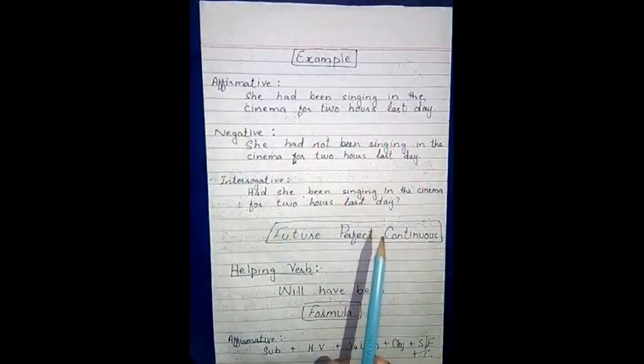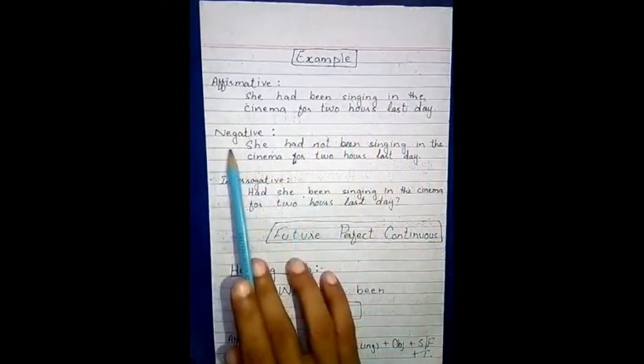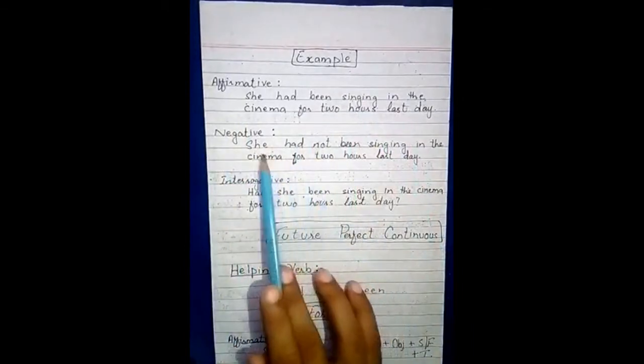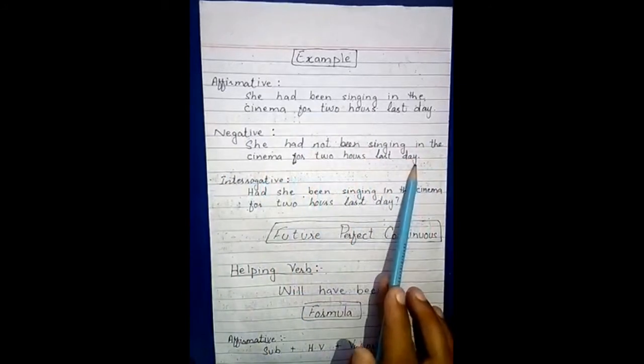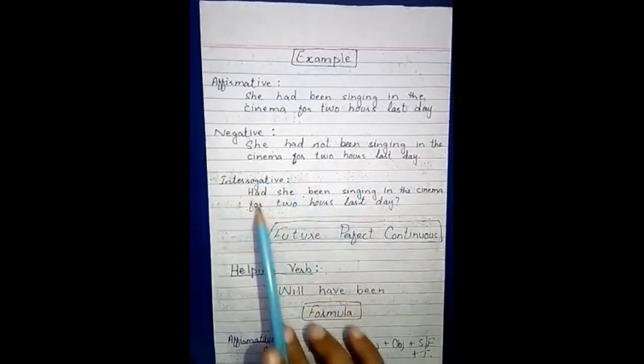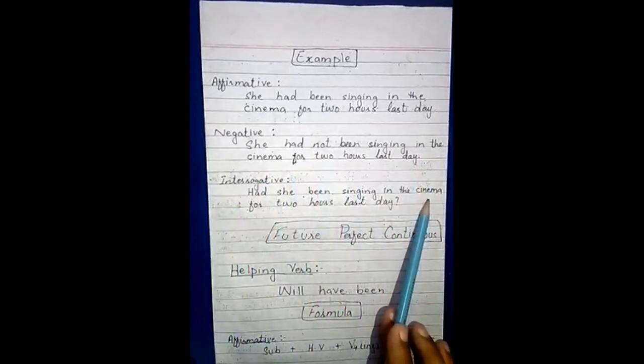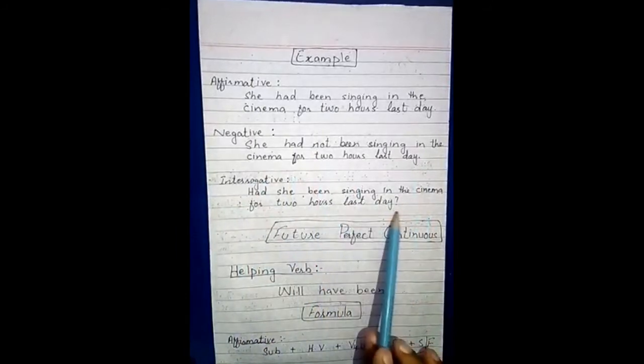Okay, so this 2 hours is what? Duration of time. Okay, so in negative I have made here, she had not been singing in the cinema for 2 hours last day. And interrogative, had she been singing in the cinema for 2 hours last day. Okay, and in the last I marked here a question mark for interrogative sign.